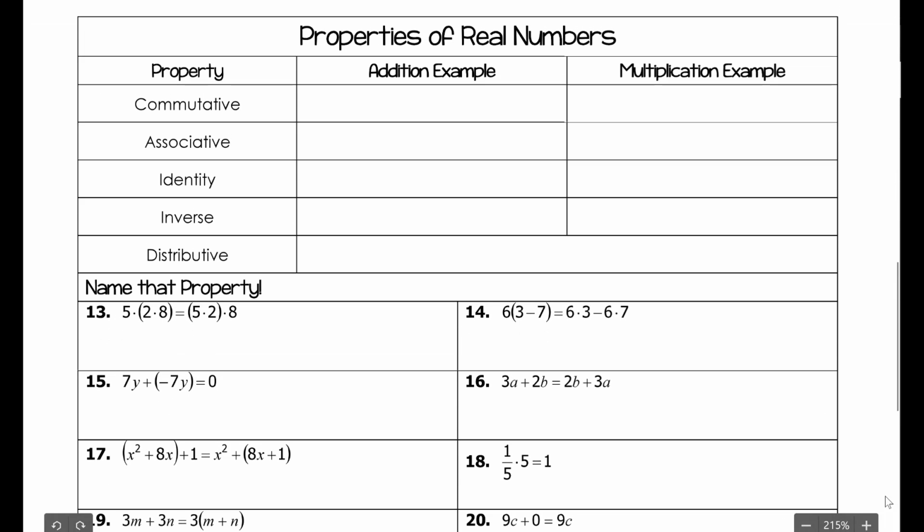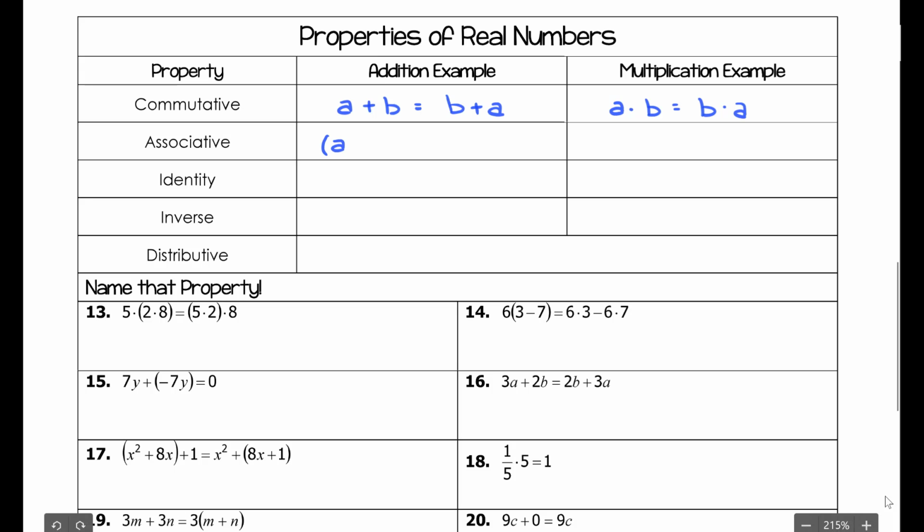Now some of the properties of real numbers, and you guys have seen these before. So this is all review. So hopefully this comes back to you as you see these things. But the commutative property of addition just simply says that if we have A plus B, it's equal to B plus A. The order of addition does not matter. The same is true for multiplication. A times B is the same as B times A.